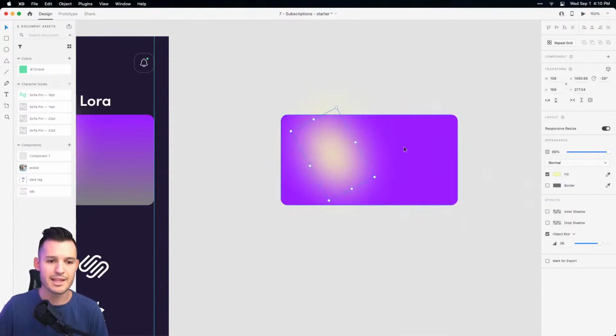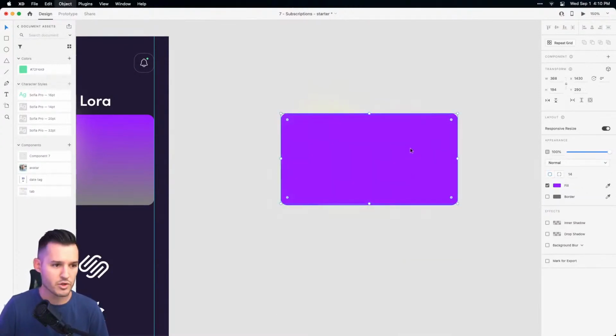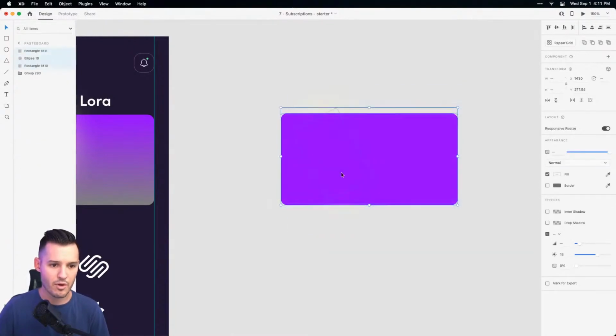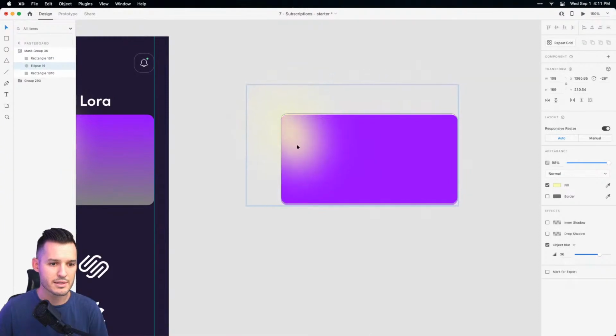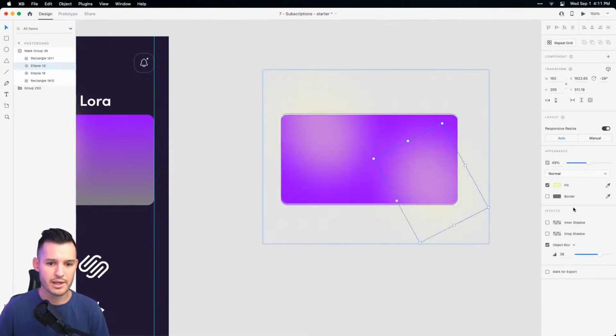We could play with this, and then we can mask this whole thing. So let's bring another shape here. Make sure it's on top. Grab all of it, and then we can mask with shape. And now you can move these inside, right? And woo, gotta bring that way down though. And we can have some fun with this.